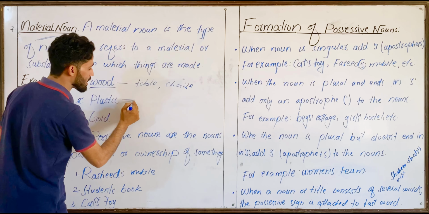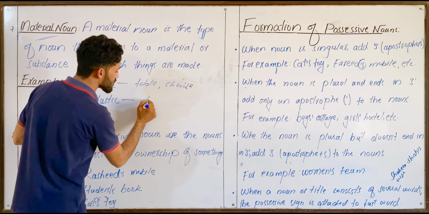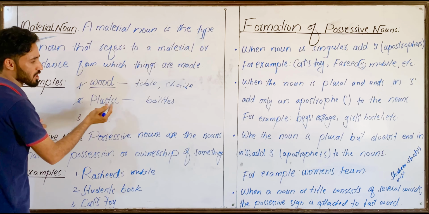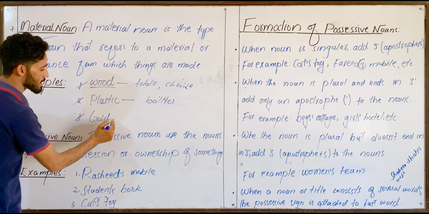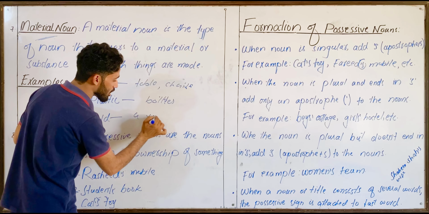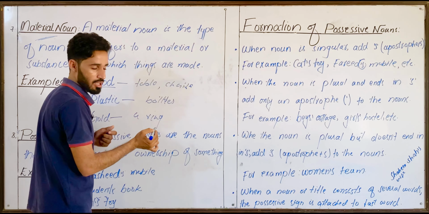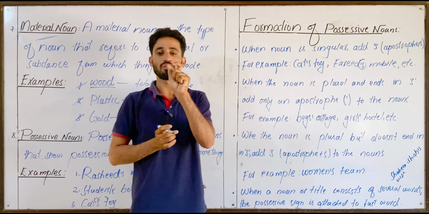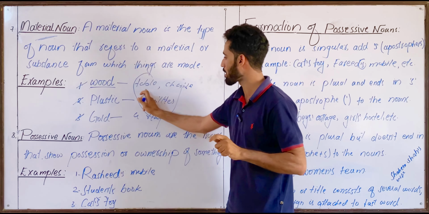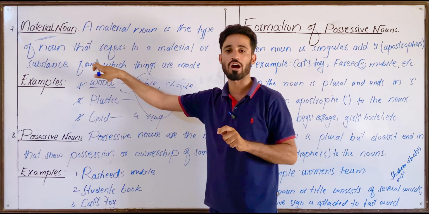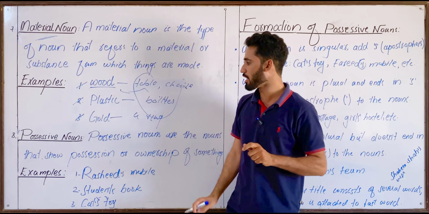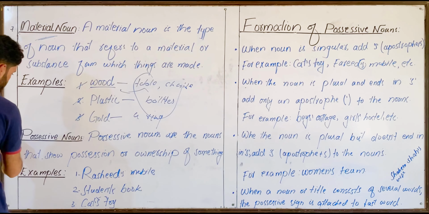And plastic. Plastic is a material noun because bottles are made from plastic, water bottles. And gold is a material noun because a gold ring is made from it. In short, material nouns are the nouns from which things are made. Look here, these are things which are made from these nouns, therefore they are called material nouns. Got that?